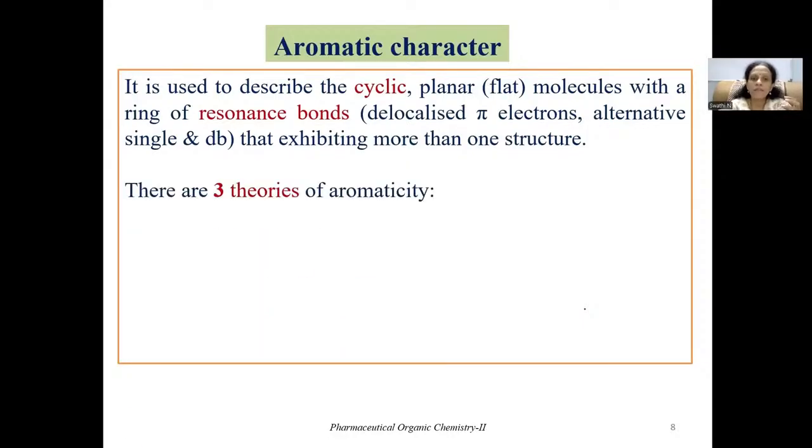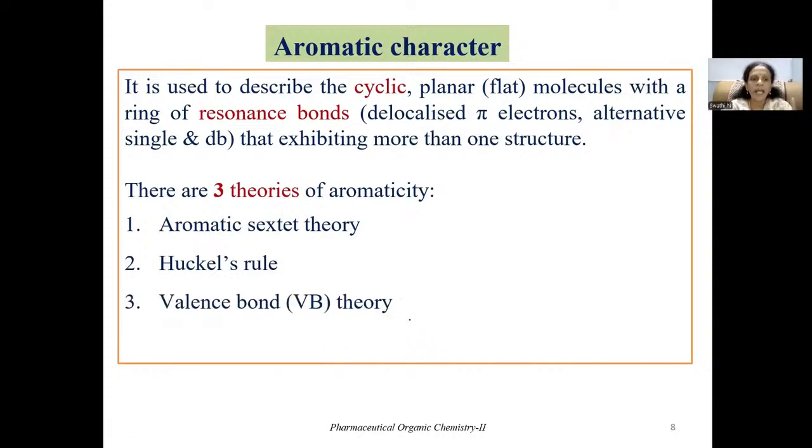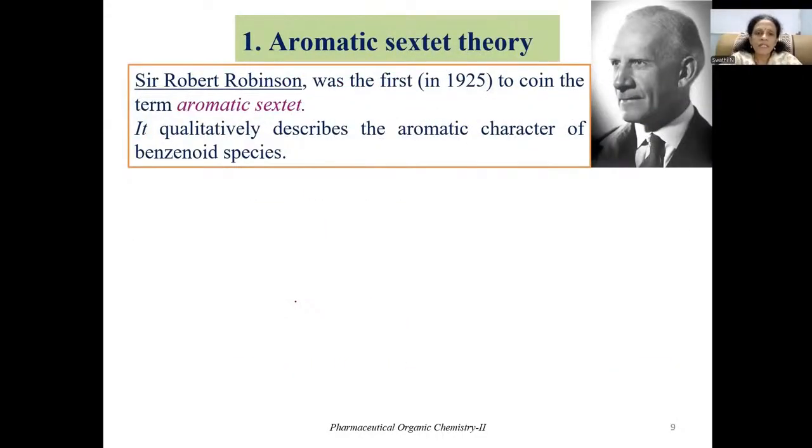So there are three different theories which can explain the aromaticity or aromatic character of compounds. These are aromatic sextet theory, Huckel's rule, and finally valence bond theory. Now let us see briefly what these three theories which explain aromaticity are. First let me discuss aromatic sextet theory. Sir Robert Robinson was the first person who coined the term aromatic sextet in 1925.